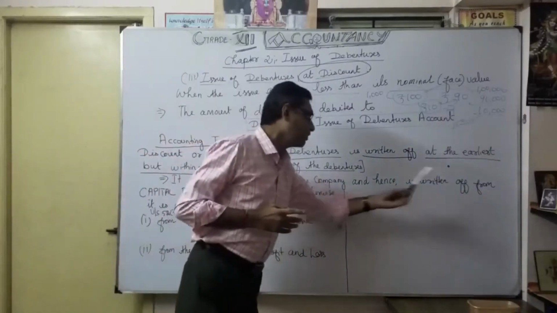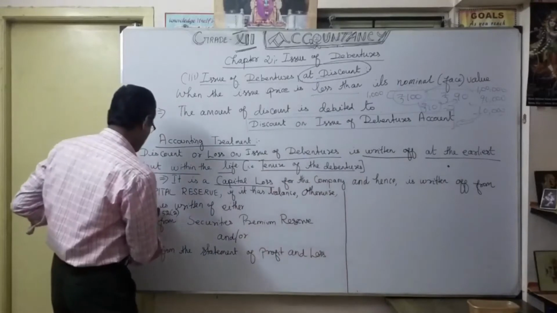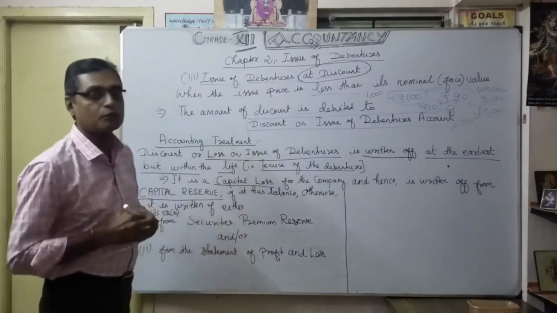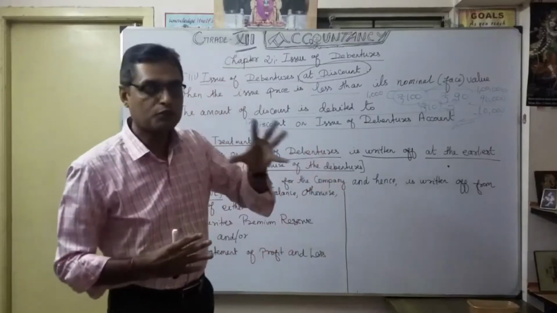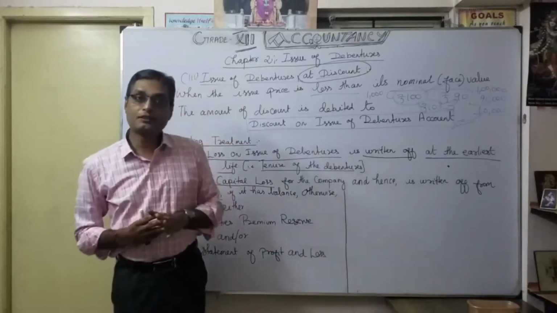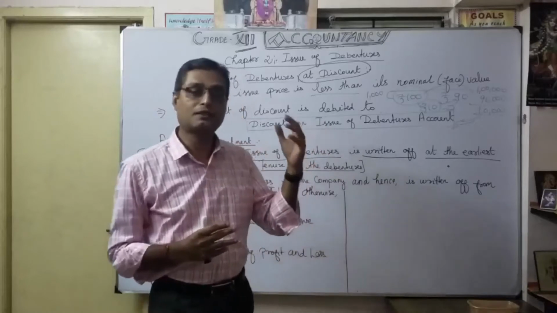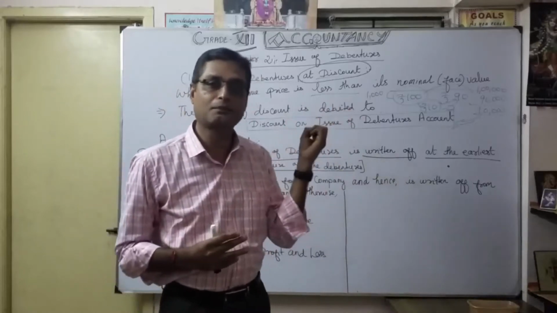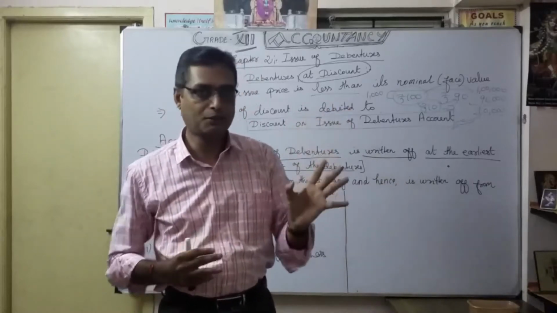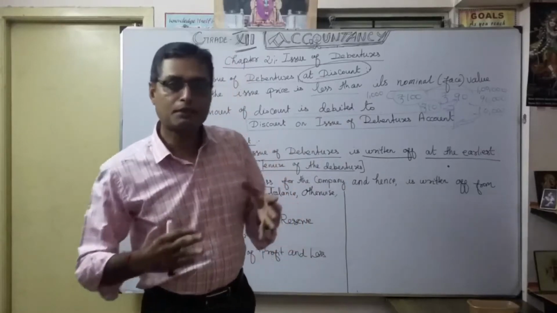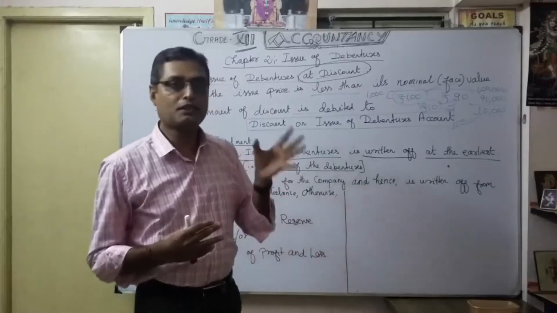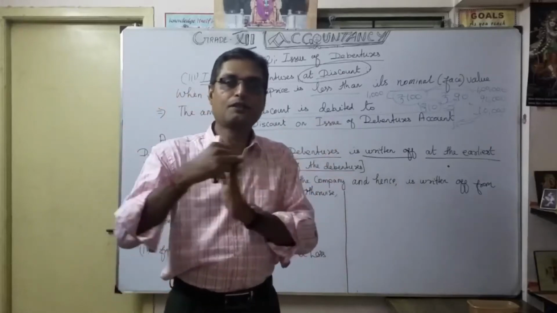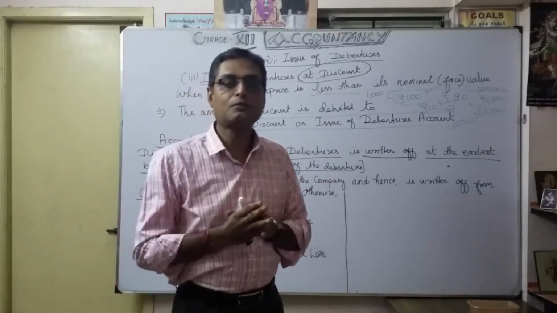So it is written off from capital reserve. That's why we compensate with the help of capital reserve. Once you are strong in accounting for share capital, you know that whatever excess the company receives on shares taken, you can transfer to capital reserve. As you already know, capital reserve is only for capital profit, correct? You already know the different reserves and surplus: the capital reserve and revenue reserve.